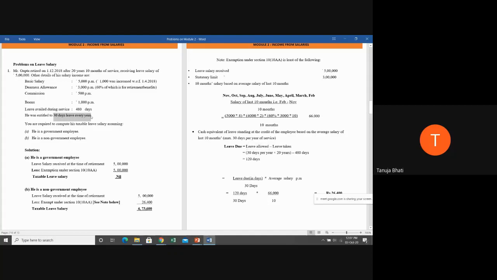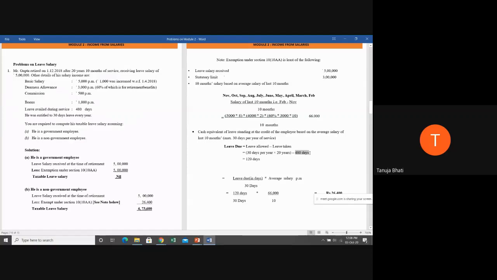30 days leave every year and he has served for 20 years, correct? Every year he is going to get 30 days leave, and he served for 20 years. So total how many leaves in 20 years was he allowed to take? So 30 into 20 minus leave taken. Now out of the 600 leaves that he was allowed to take, how many leaves did he already take? Leave availed during the entire service was 480 days. So out of 600 leaves, he has already taken leave of 480 days.